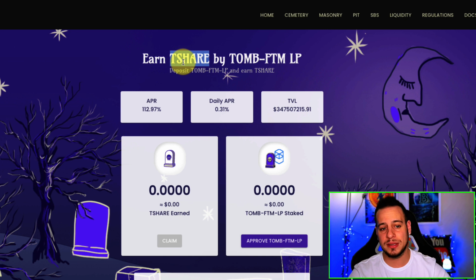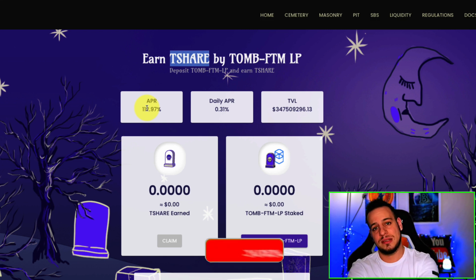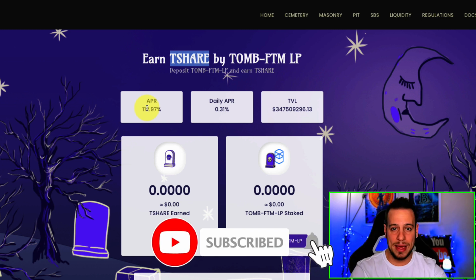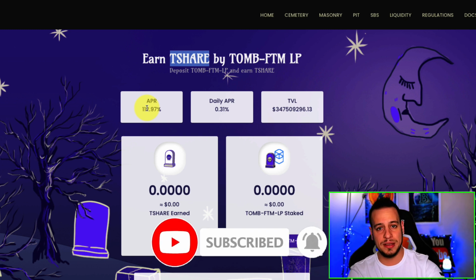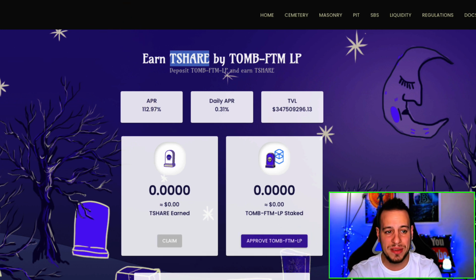But the problem here is that it's not compounded. This is problem one, and problem two is that you are exposed to T-shirt. Your rewards are in T-shirt token, which means that every once in a while you need to harvest them, sell them, maybe add it to Geist Finance or whatever you want to do with it. So the solution for this is actually using B5 Finance.